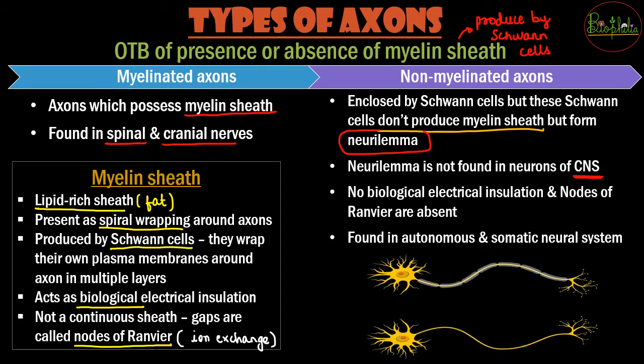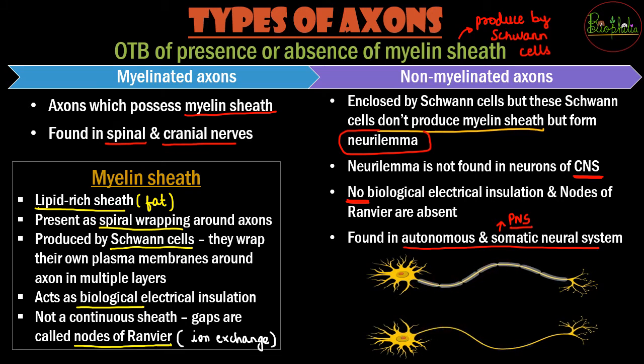So there is no biological electrical insulation because there is no myelin sheath. Myelin sheath नहीं होने की वजह से there are no gaps, so no nodes of Ranvier as well. These are found in the autonomous and the somatic neural system, which is going to be a part of PNS, that is peripheral neural system.